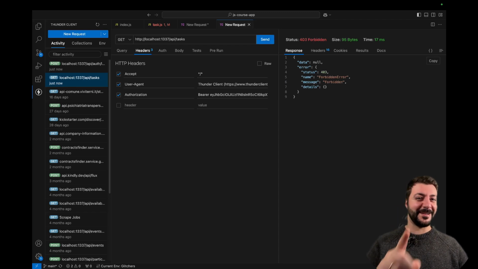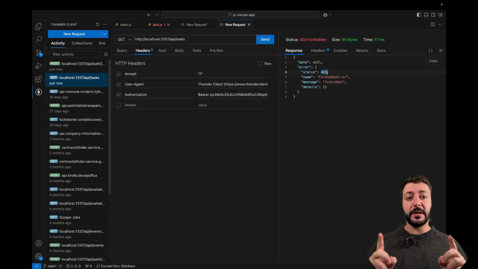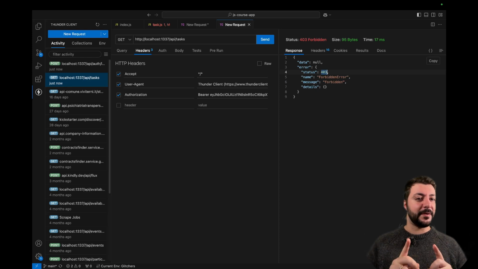Aha, didn't see that coming, right? I'm forbidden. But that means that the request went through. Not only did it go through, but it's a different problem with authorization, because it went through and it was correct.